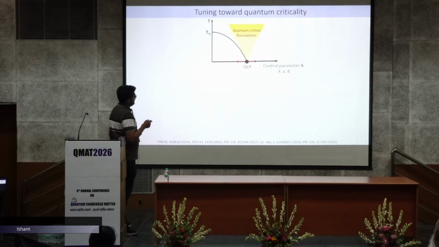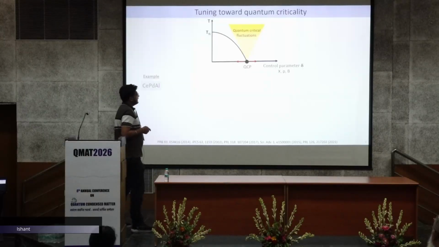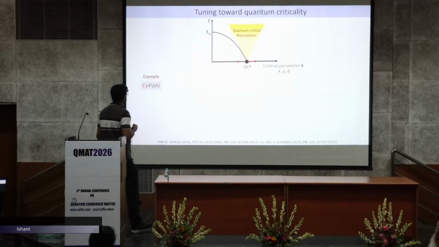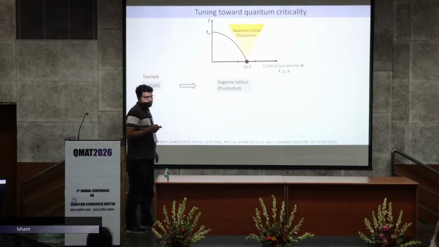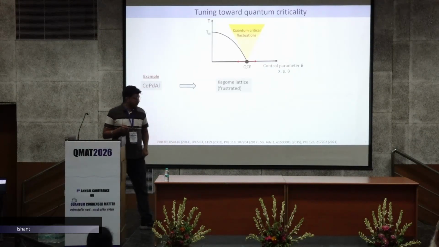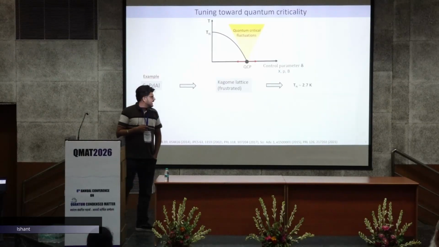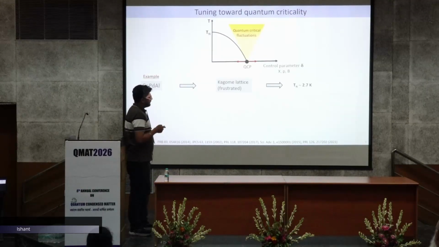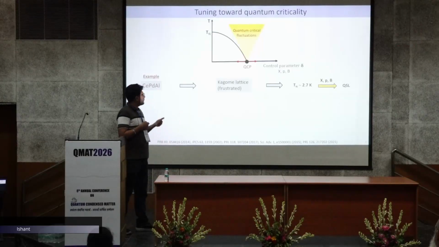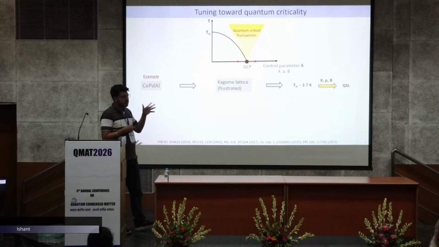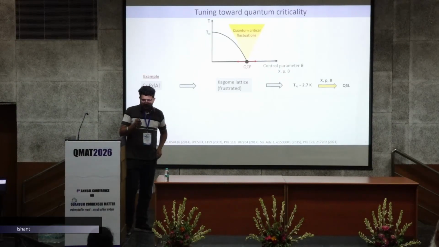So we can understand this phenomenon by a known example, cerium palladium aluminum, in which cerium is a magnetic moment, and the cerium atoms are arranged in the Kagome type structure, which is highly frustrated. Importantly, 2.7 Kelvin is the ordering temperature, which we can suppress by this control parameter, and this gives rise to the exotic state, quantum spin liquid behavior with critical fluctuation, because around this quantum critical point the quantum critical fluctuation will be dominating.